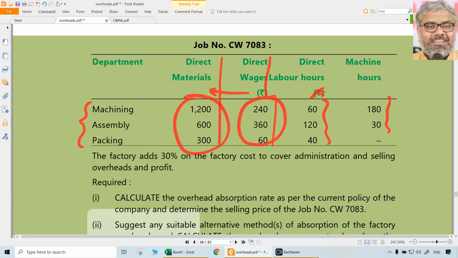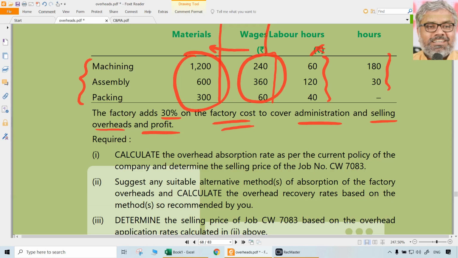And then after this, the factory adds 30% on the factory cost. What is factory cost? Direct material plus direct labor plus factory overheads. So after factory cost, it will add 30%. Add on means a markup of 30% to cover administration, selling overheads and profit. So we don't need to worry about how much is each of them. For all of them put together, they will add 30%. That's what is mentioned here.